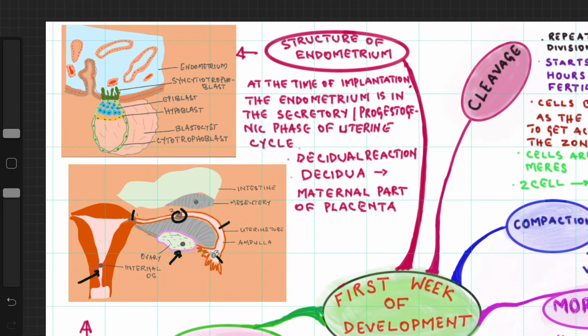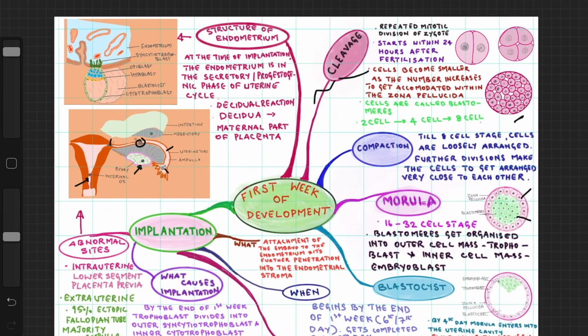So these are the different changes occurring in the first week of development. Mainly we have to remember what is cleavage, what is compaction, what is morula, what is blastocyst, and what is implantation, the different abnormal sites of implantation, and the secretory phase of the endometrium.